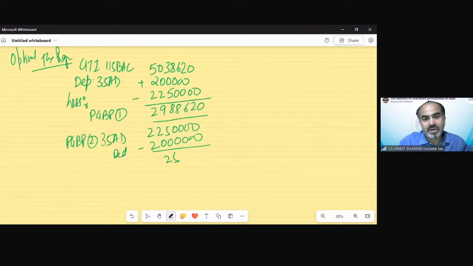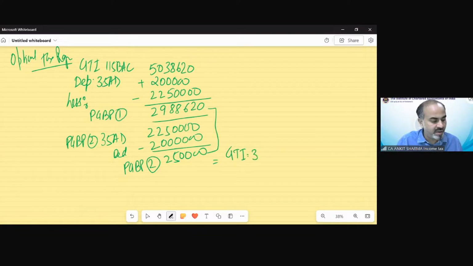So 2,50,000 would be the second PGBP income. This is my total PGBP. And we had deductions. The total of these two would form my GTI. That is 3,238,620. Now, deduction of payment to political party would be allowed as deduction under section 80GGC.